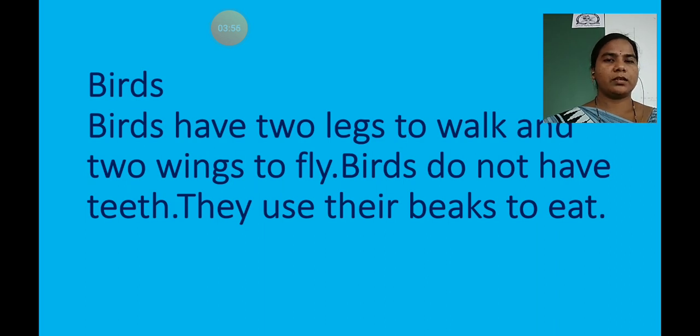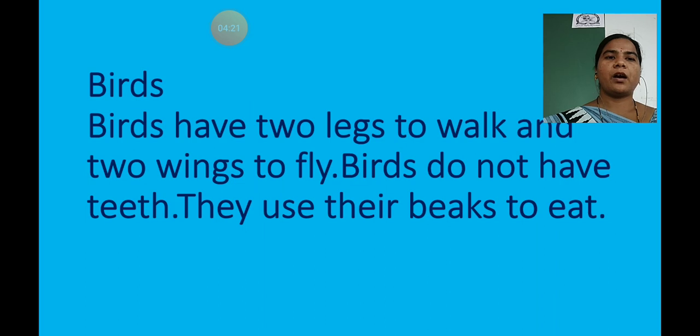Birds have two legs. Children, every bird has two legs. How many legs do birds have? Two legs for walking and two wings to fly. With the legs birds can walk and with the wings birds can fly in the sky.